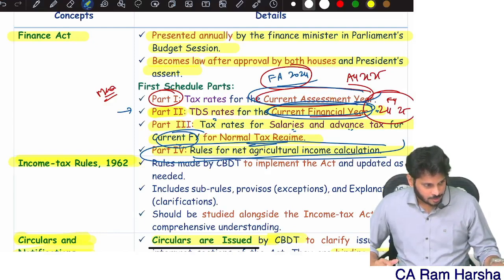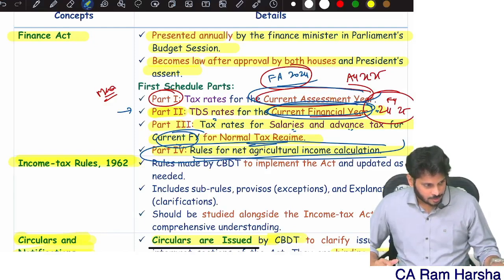As on 31st March of the relevant previous year, if I completed 80 years of age, it means I am entering into 81 on 1st April. I am starting 81 on 1st April. 81 is not complete. 80 completed, 81 started on 1st April. On 1st April of the assessment year, I am entering into the next year, 81. That means as on 31st March I completed 80. As on 31st March I completed 80 means I am a super senior citizen.